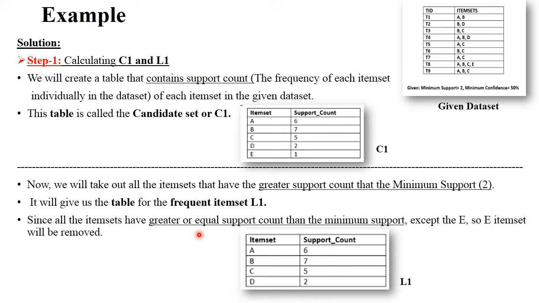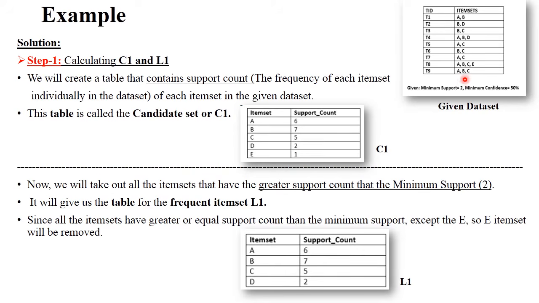Now in the L1 table, in your given data set, minimum support is 2. So as per your C1 table, see here, the supports are 6, 7, 5, 2 and 1, and the minimum support is 2, meaning 2 or more than 2, right? So you need to remove this item in your data set, that is E with support count 1.